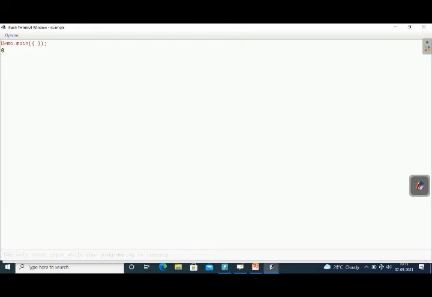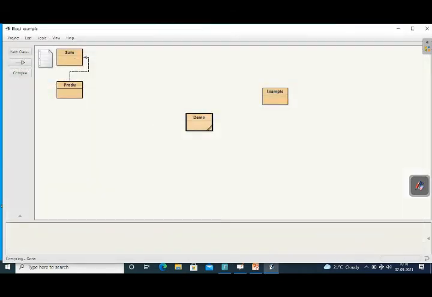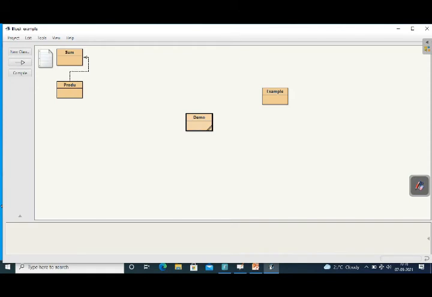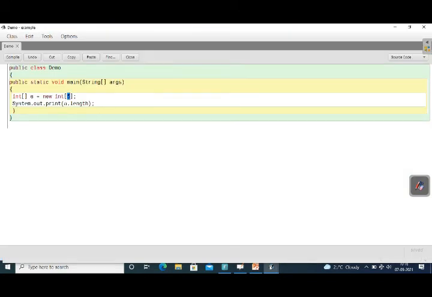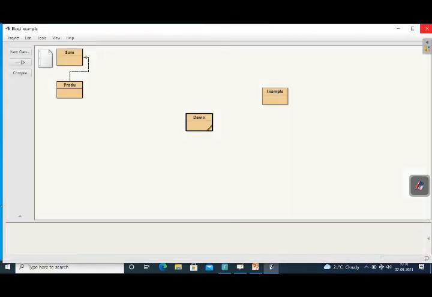Same question. If you give 5 as the number of elements, then it will be 1 to 5, so the number of elements is 5. If you give that value as 0, it will display the value as 0. The length is indicated as 0. Zero elements are there, so the length is also 0.